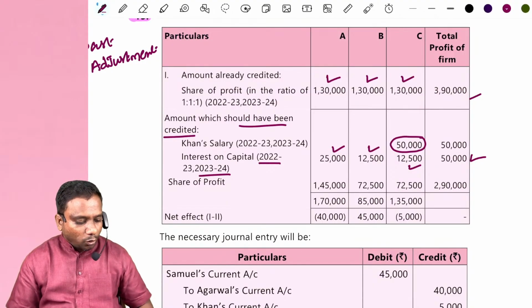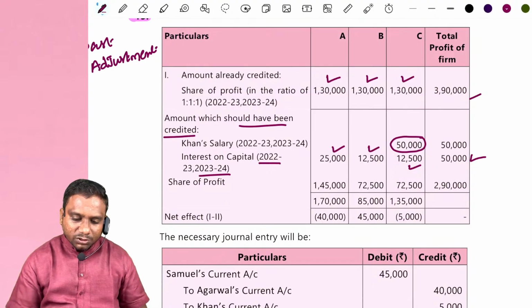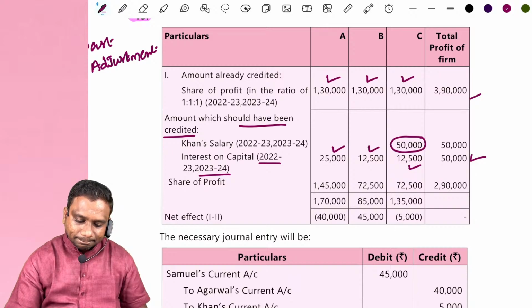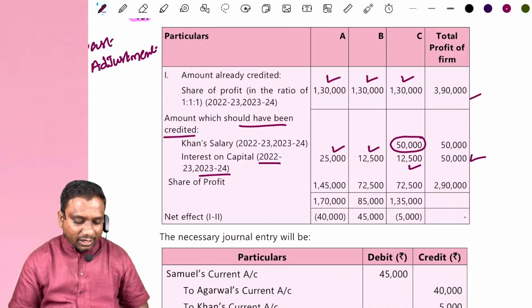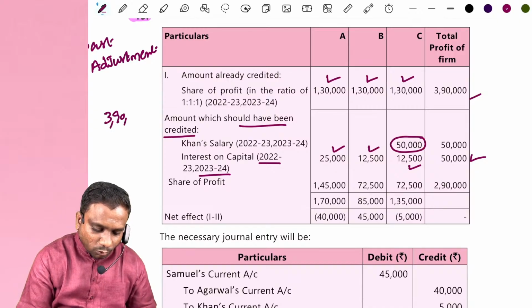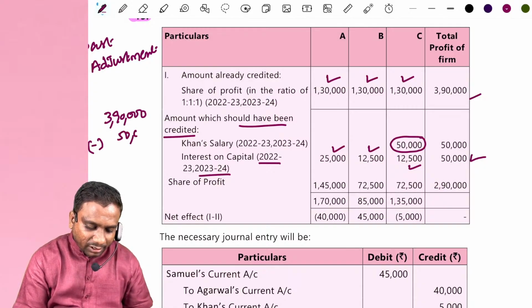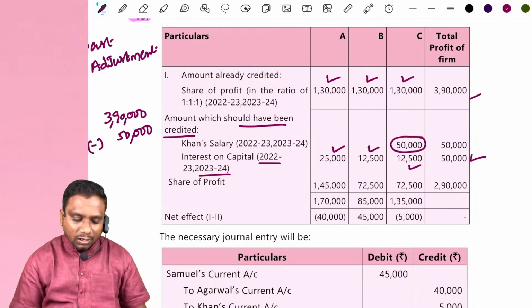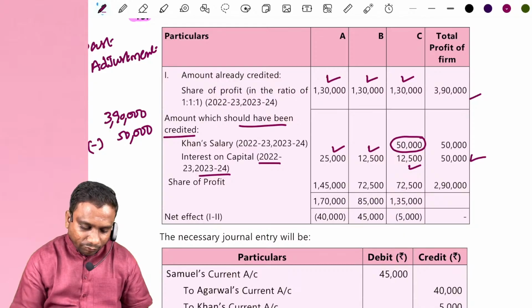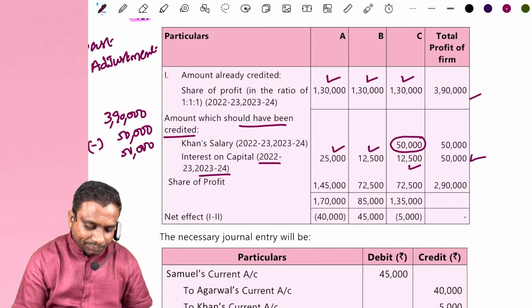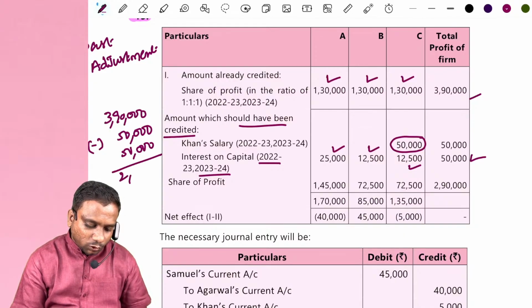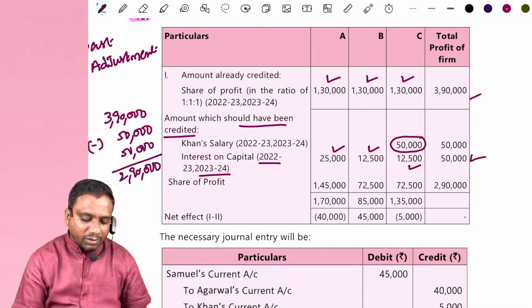Right. So the profit for both the years, how much? 3,90,000. Both the years' profits are 3,90,000. Out of that, we have deducted 50,000 towards salary and 50,000 towards interest on capital. What's the remaining? 2,90,000 is the remaining profit.